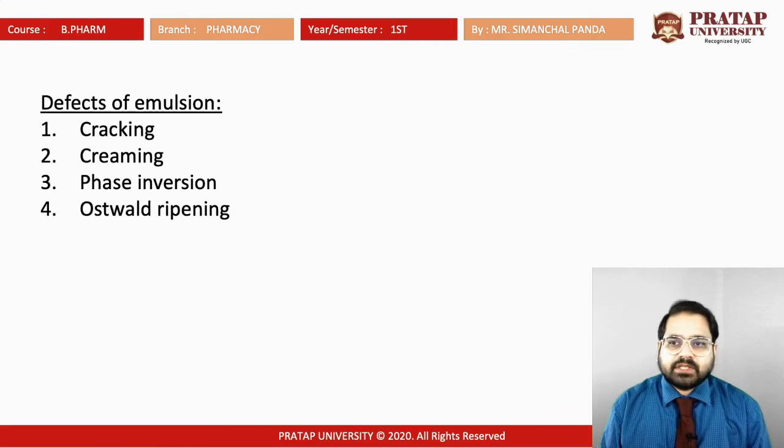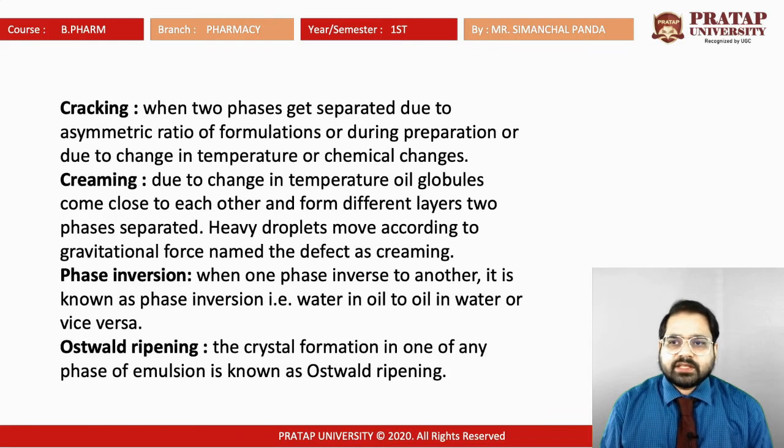There are 4 different types of defects of emulsion: cracking, creaming, phase inversion and Ostwald ripening. Cracking is when two phases get separated due to an asymmetric ratio of formulation, or separation due to change in temperature or chemical change.